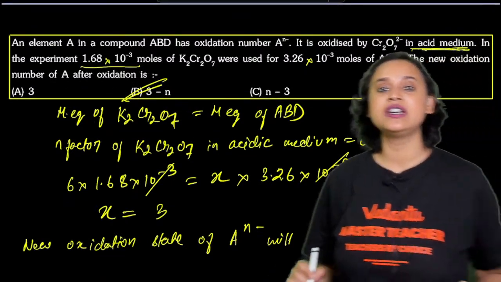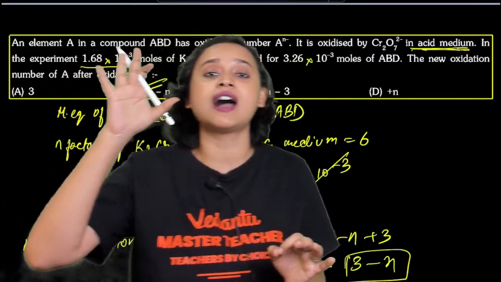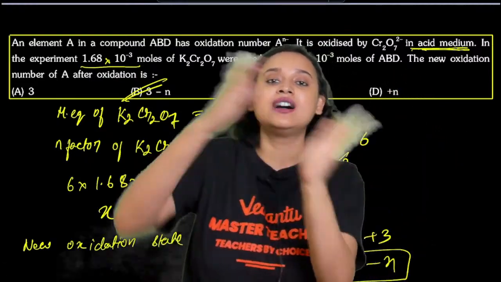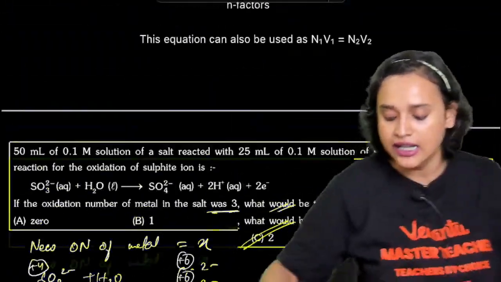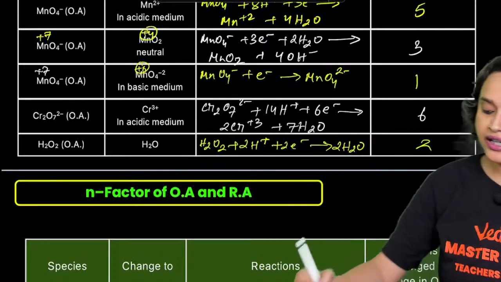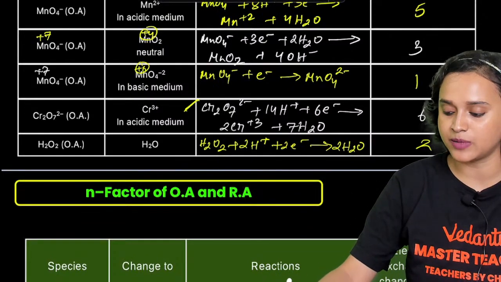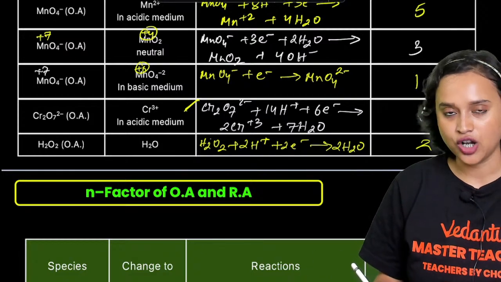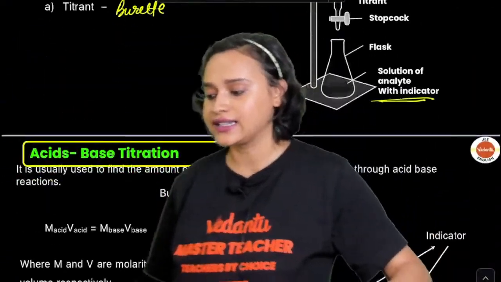In acidic medium, Cr2O7 2 minus gets converted to Cr plus 3. So there is a give and take relationship of 6 electrons. I have taught you this reaction: Cr2O7 2 minus plus 14H plus plus 6 electrons will form 2Cr plus 3. That is how I figured out that the n factor is 6 electrons.